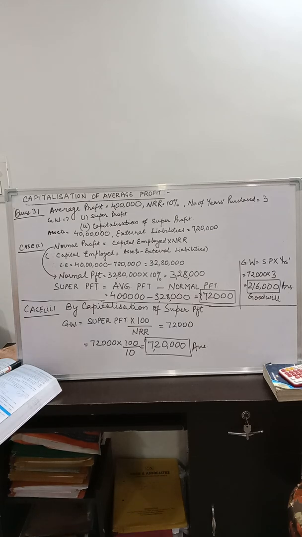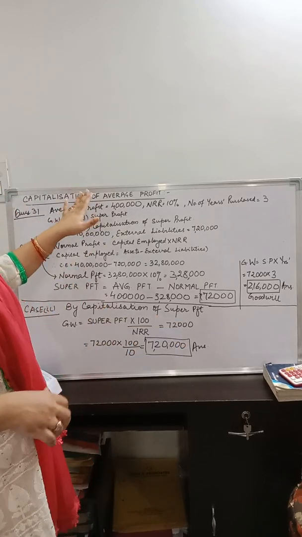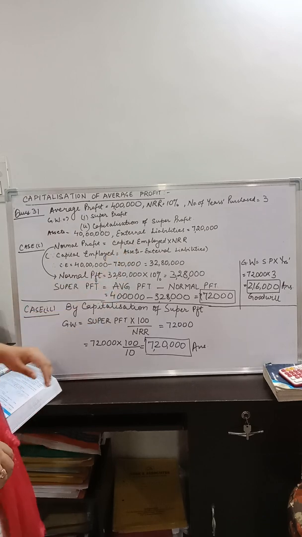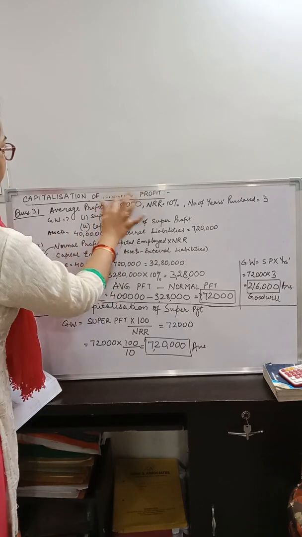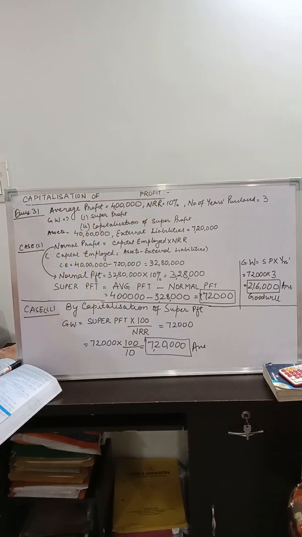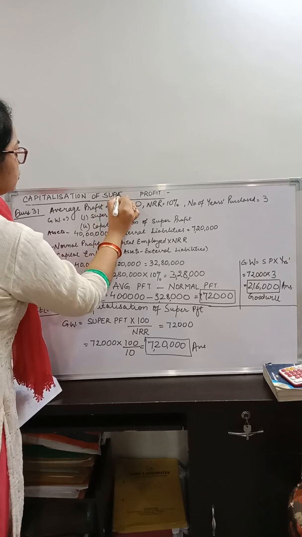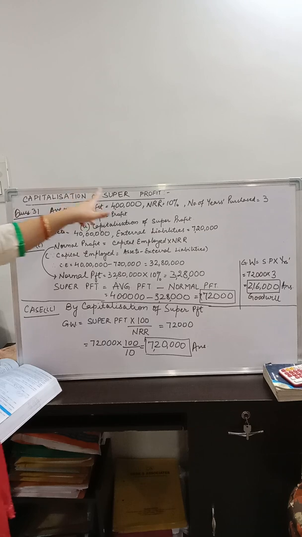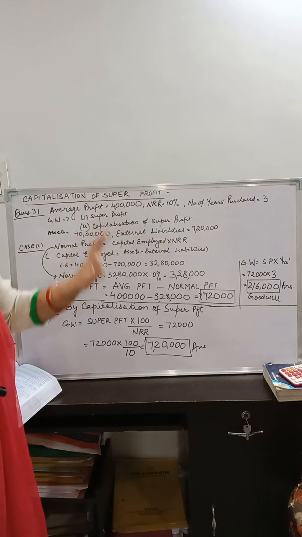So children, let us now discuss another question. Question number 31, where you have to do the capitalization method to find out the amount of goodwill. Here we are dealing with two cases: goodwill on the basis of super profit, and the method of capitalization of super profit. So this is the second method, and the method of capitalization through super profit is the other.